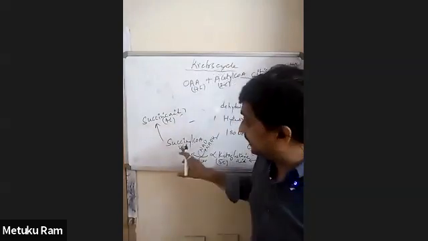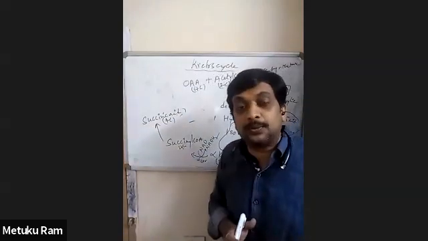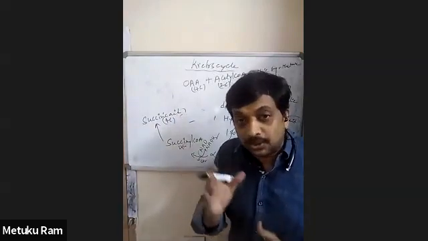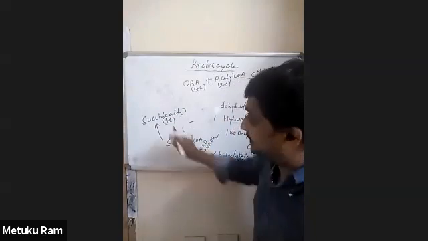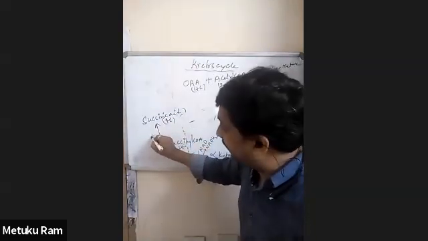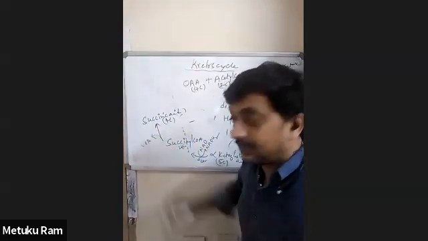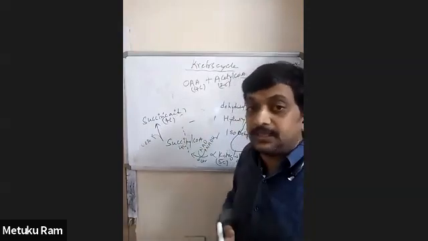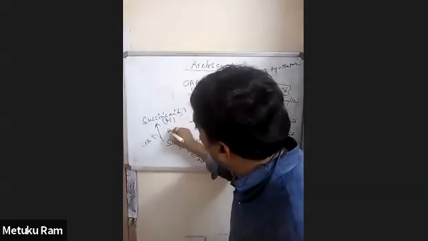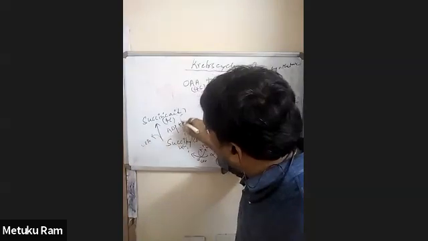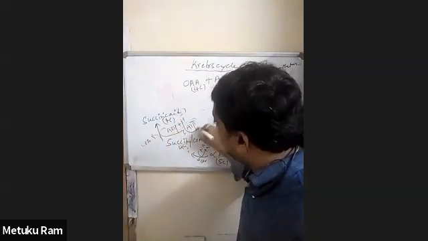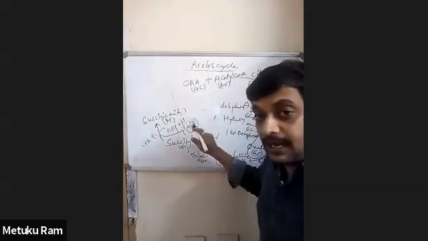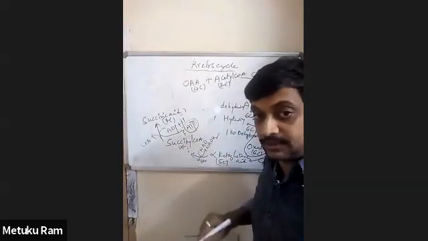So upon oxidation of succinyl-CoA, it releases succinic acid, and the CoA gets separated. The energy released helps to combine ADP and inorganic phosphate to form an ATP molecule.